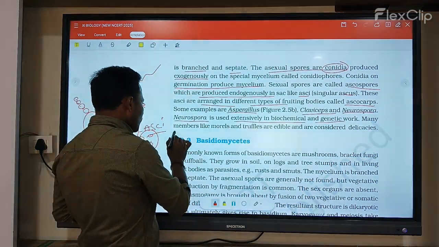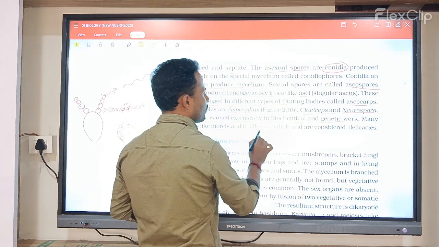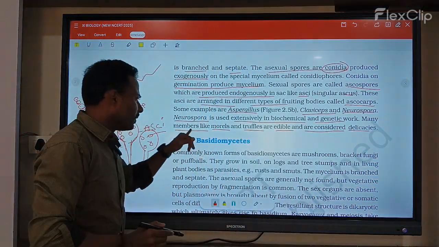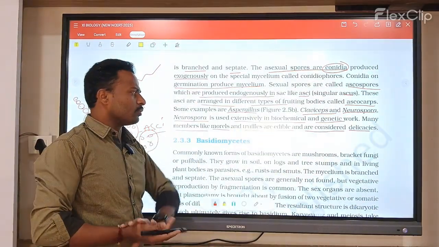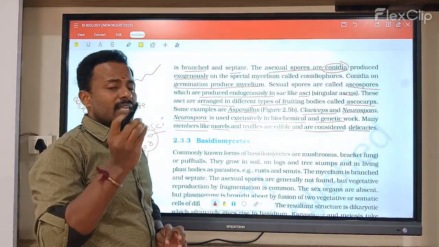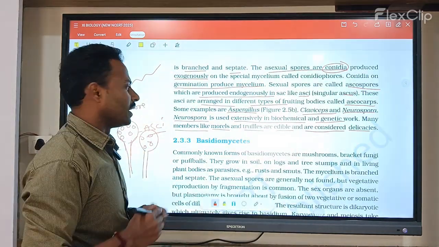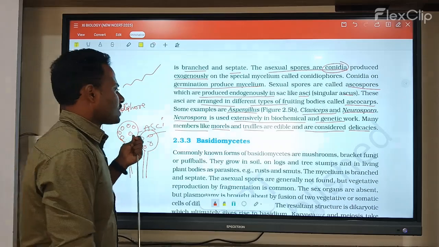Next, members like morels and truffles are edible and considered delicious. This is in the ascomycetes.